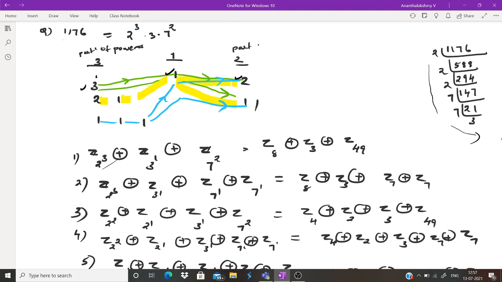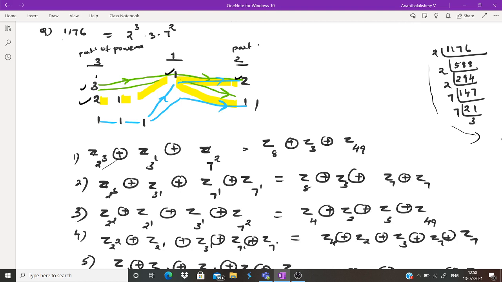Then take the partition 2. You have to take all the combinations with 3 1 2. Then the next one is 3 1 1 1. That is Z2 cubed direct sum Z3 direct sum Z7 raised to 1 direct sum Z7 raised to 1. Once again, Z2 cubed direct sum Z3 raised to 1 direct sum Z7 raised to 1 direct sum Z7 raised to 1.